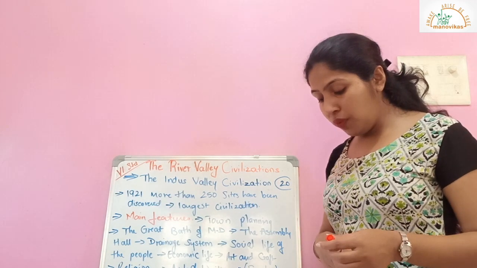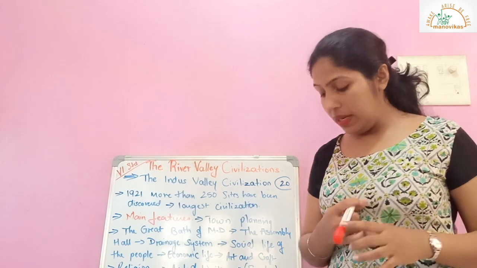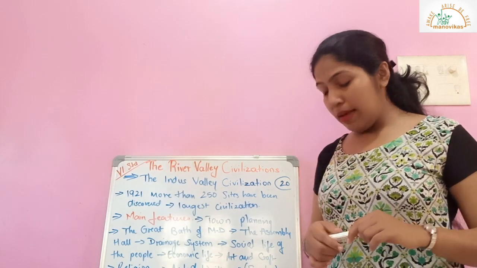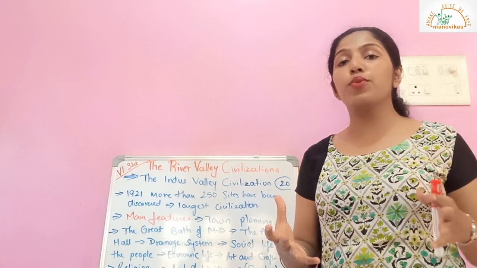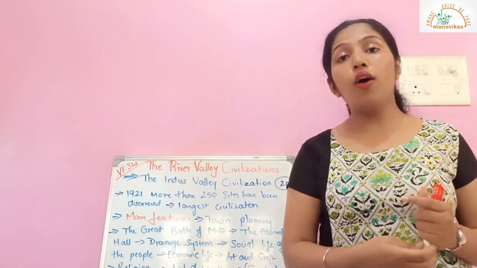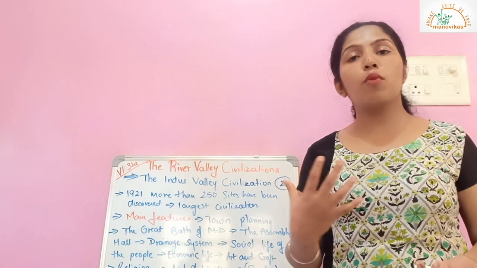They were also very large buildings. They built large buildings which were used as palaces or assembly halls. These huge buildings were used as palaces or assembly halls, where they used to have their meetings and their small gatherings.